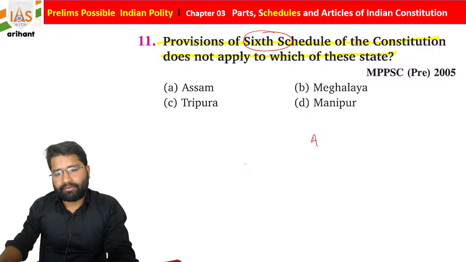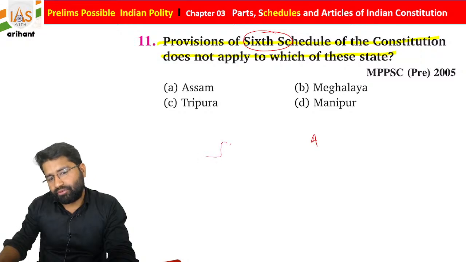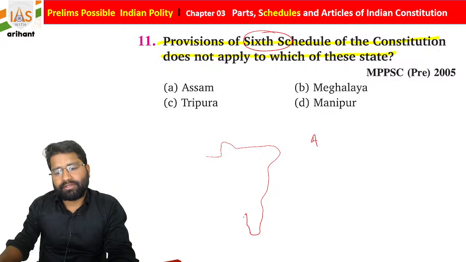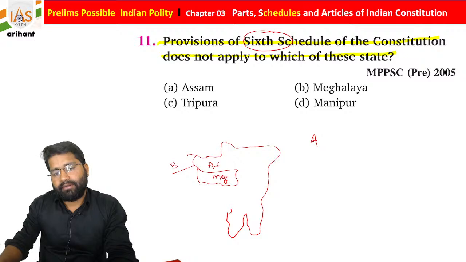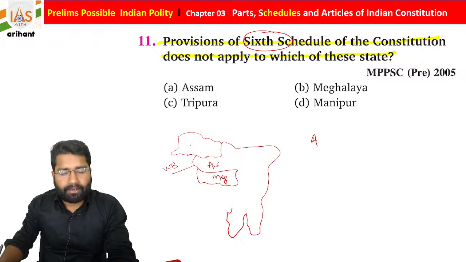Okay, as you already know, I just presented a map to you. If you see this map, students, this is the map of the northeast states in India. Okay, here you will get a state that is Meghalaya. Okay, here you will get Assam, on this side West Bengal, and this is an international boundary, that is Bhutan.